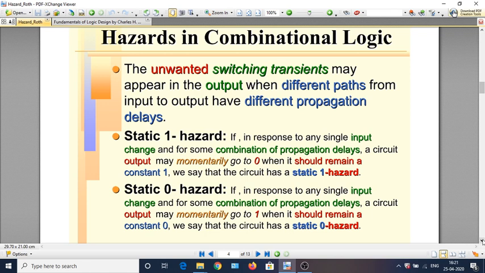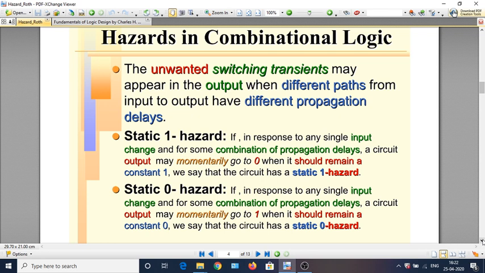Basically, there are two kinds of hazards. Hazards can be classified as either static hazards or dynamic hazards. First, we will look at static hazards. Within the category of static hazards, there are two kinds: the static 1 hazard and the static 0 hazard. Simply put, a static 1 hazard is one in which the output of a circuit is supposed to remain at 1, but because of a change in input, it momentarily goes to 0 and comes back to 1.